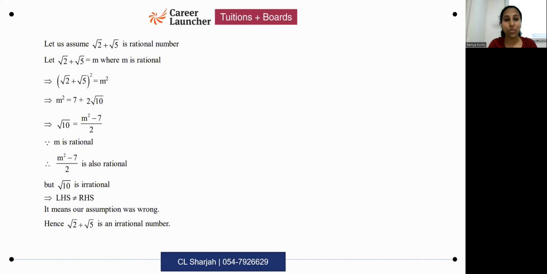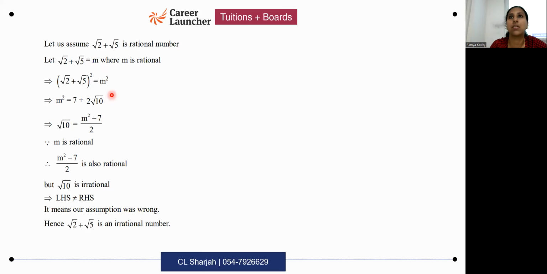What you should be doing over here, if the question is like this, you just square. Assume that root 2 plus root 5 is rational. Here they have written it as m. You can write it as a by b also, no problem, like what we normally do. This is again from an official marking scheme, so that there's no confusion, I've taken all these from the official marking schemes. You can take this as m or as a by b. Take it as a by b, so that's what you're used to.